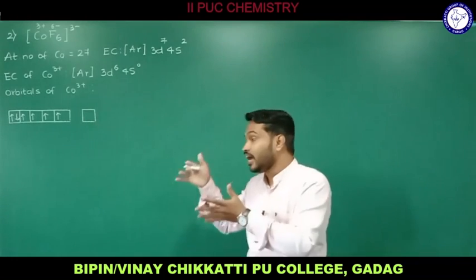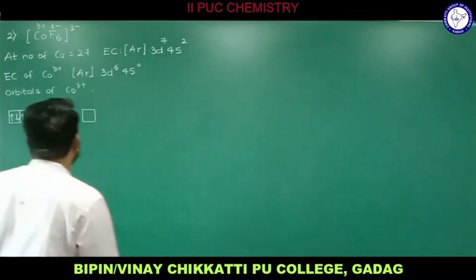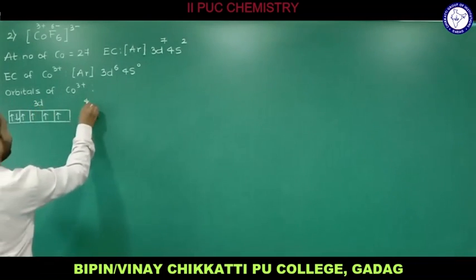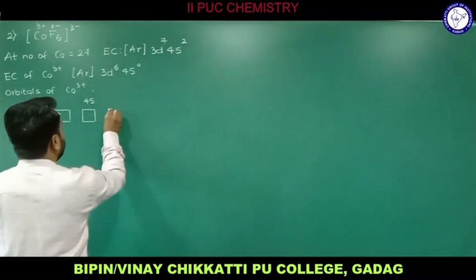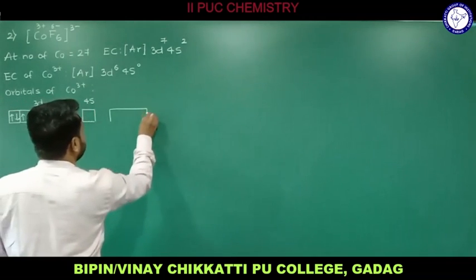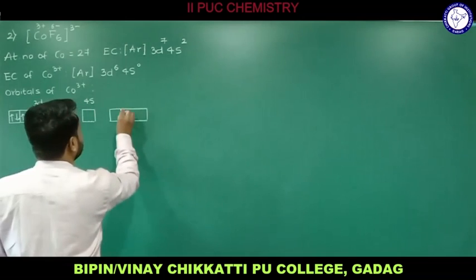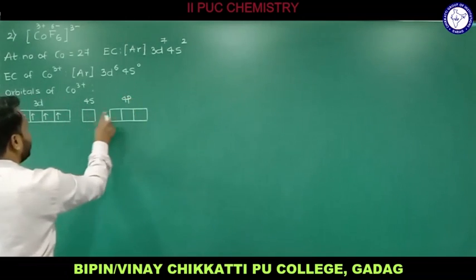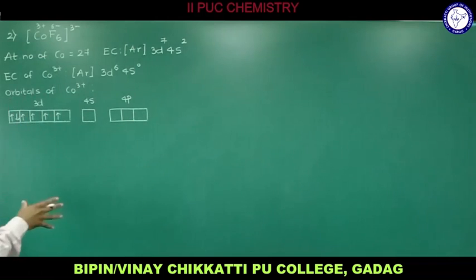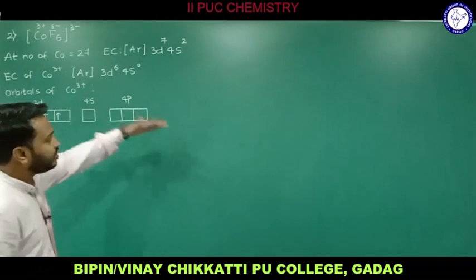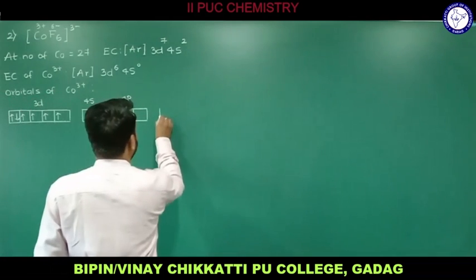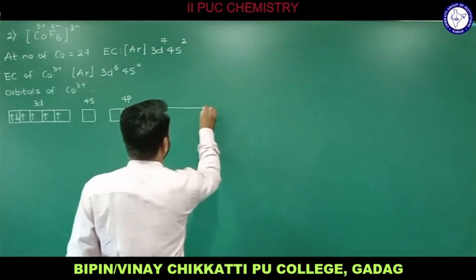So we have only 1 vacant orbital, so we need 5 more. For that I consider higher energy levels. So this will actually be 3d, we know that, and this will be 4s. I consider the next higher energy level, which will be 4p. For 4p we have 3, so 1, 2, 3, 4 we have. The 4 is not enough. We need 6. Therefore, the higher energy level after 4p, that is 4d.